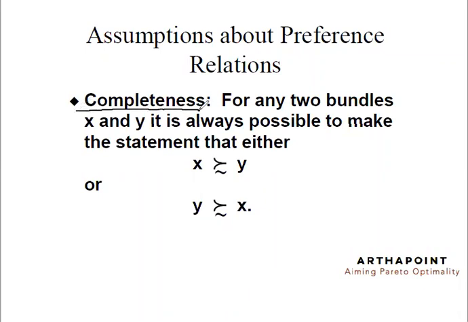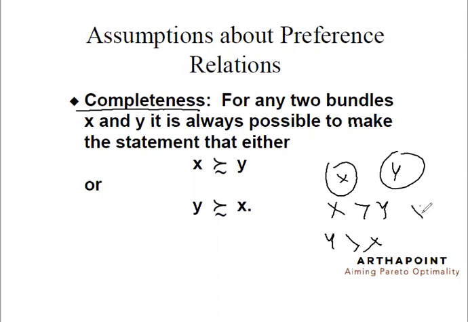By completeness, we mean that it is always possible for us to tell, given any two bundles X and Y, whether I prefer X over Y, or whether I prefer Y over X, or whether I'm indifferent between X and Y, or whether I weakly prefer X over Y, or I weakly prefer Y over X. I should be able to make some choice. I should be able to clarify that this is the kind of relationship that I have between these two bundles. I prefer this or I prefer that.